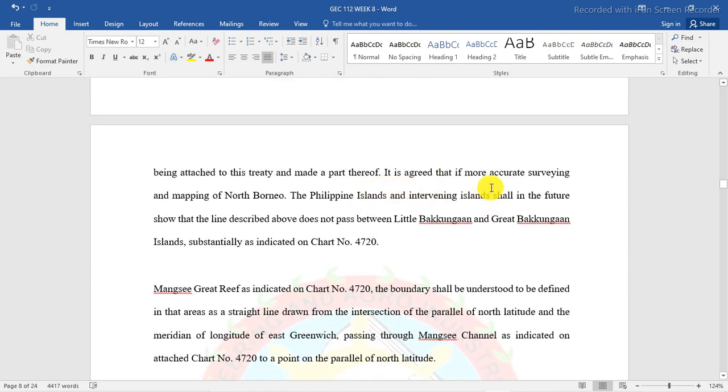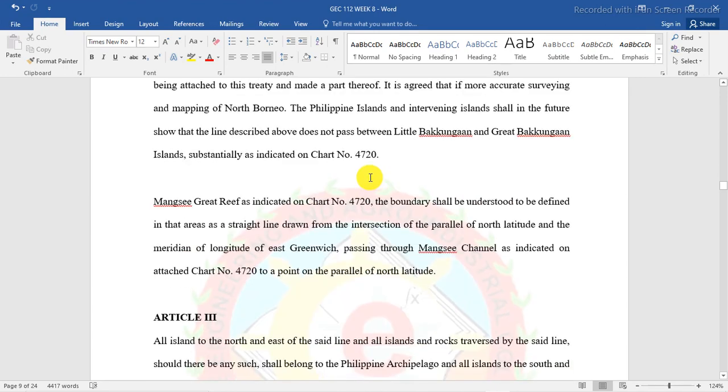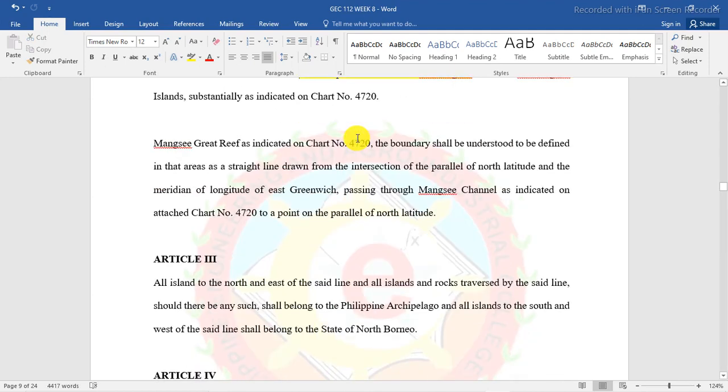It is agreed that if more accurate surveying and mapping of the Philippine Islands and intervening islands shall in future show that the line described above does not pass between Little Bakungan and Great Bakungan Islands, substantially as indicated on chart number 4720, take note of this, so Mangsi Great Reefs, as indicated in chart number 4720, the boundary shall be understood to be defined in that area as a straight line.